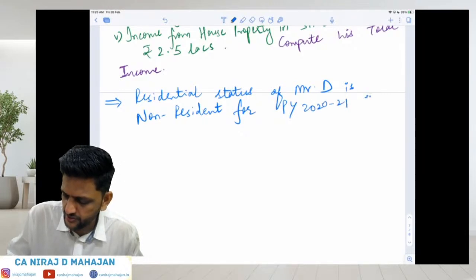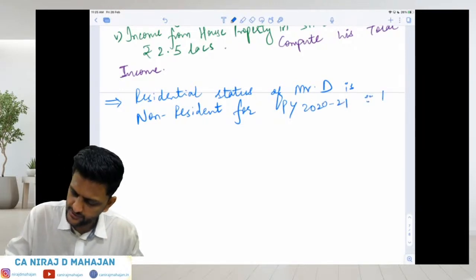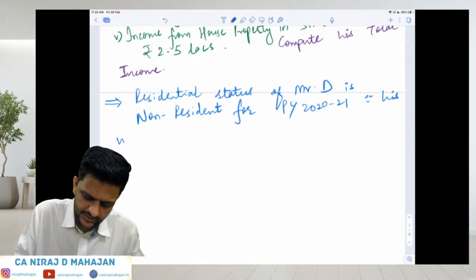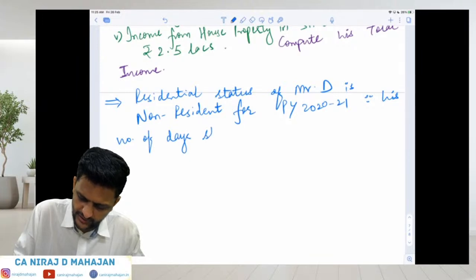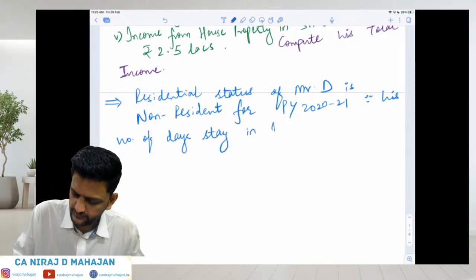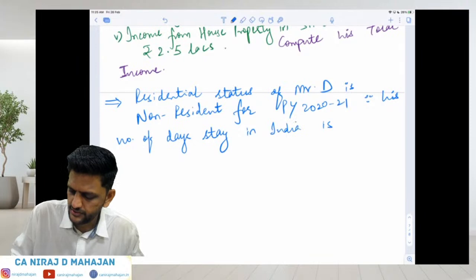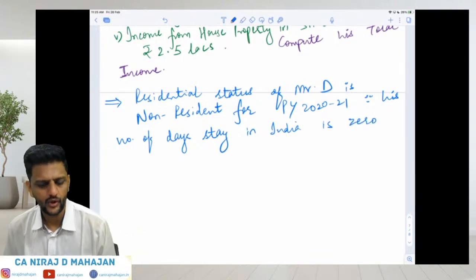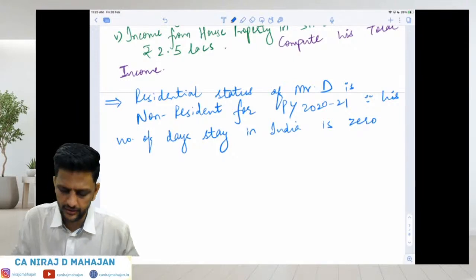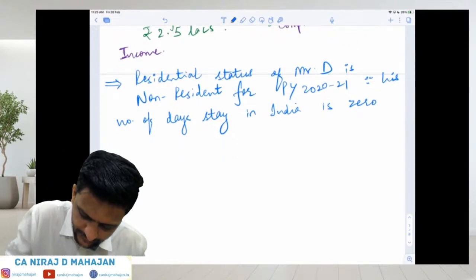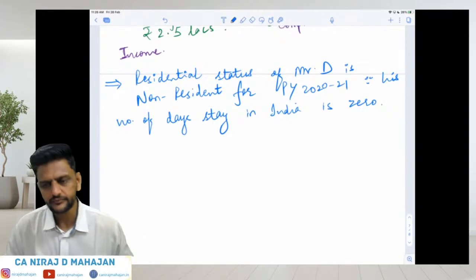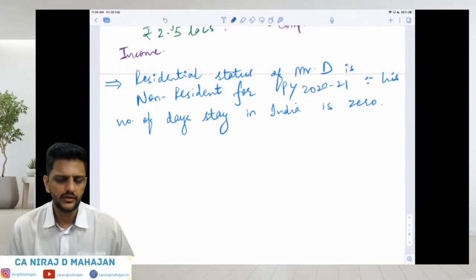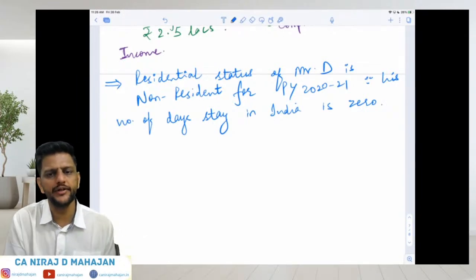since his number of days of stay in India is 0, obviously during the current PY. Till here, please comment something, I cannot see whether you are there or not. Fine till here. So for an NR, which kind of income will be taxed in India?